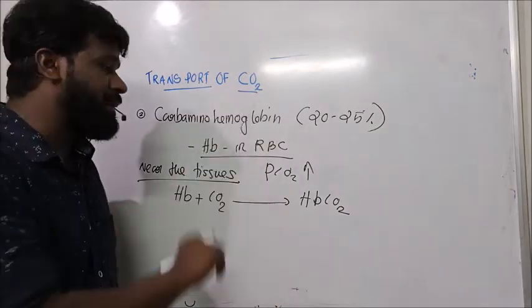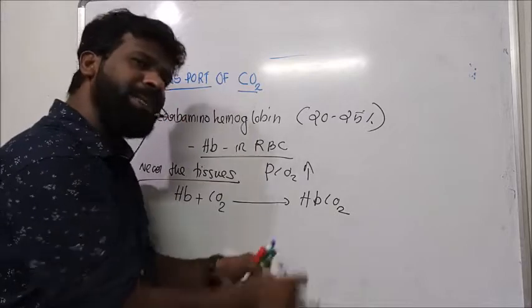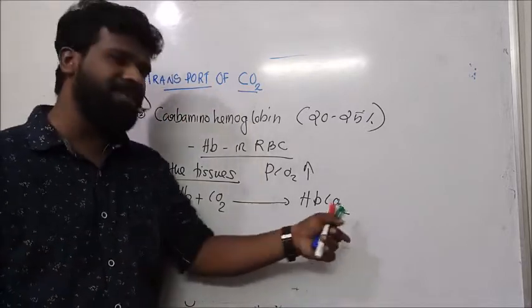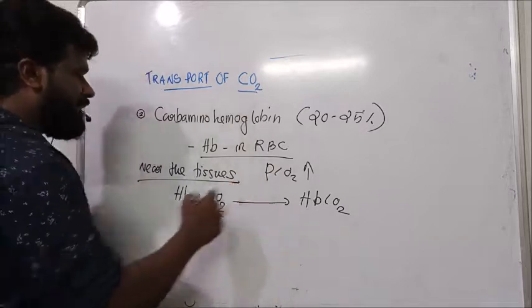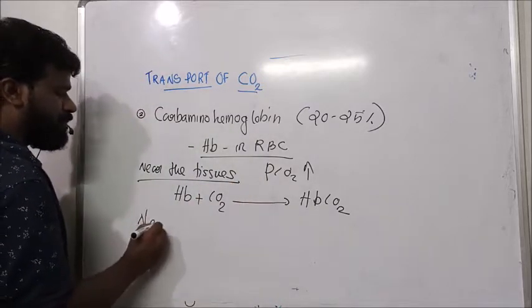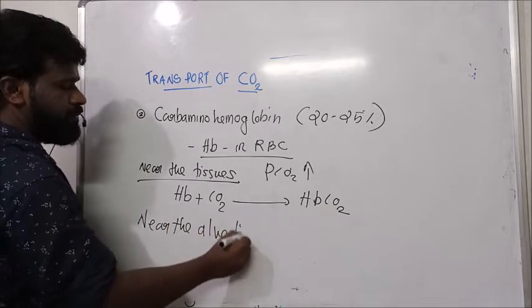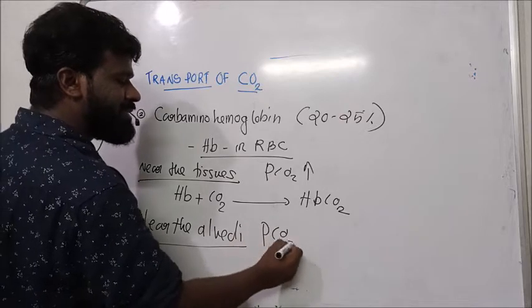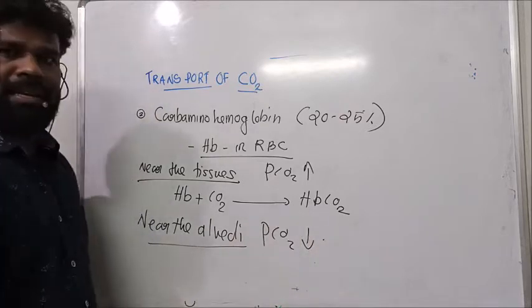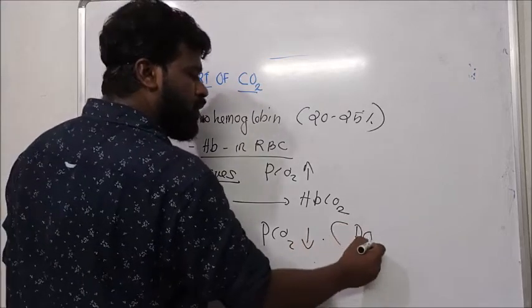But it is not stable. This carbaminohemoglobin is not stable. Near the tissue in this high PCO2, carbon dioxide combines with the hemoglobin to form carbaminohemoglobin. But when it is transported to the capillaries surrounding the alveoli, we know the PCO2 is lesser, or in other words, the PO2 is higher.